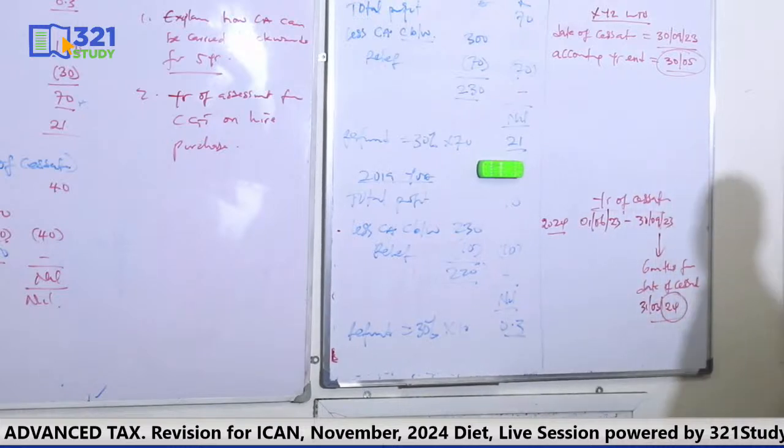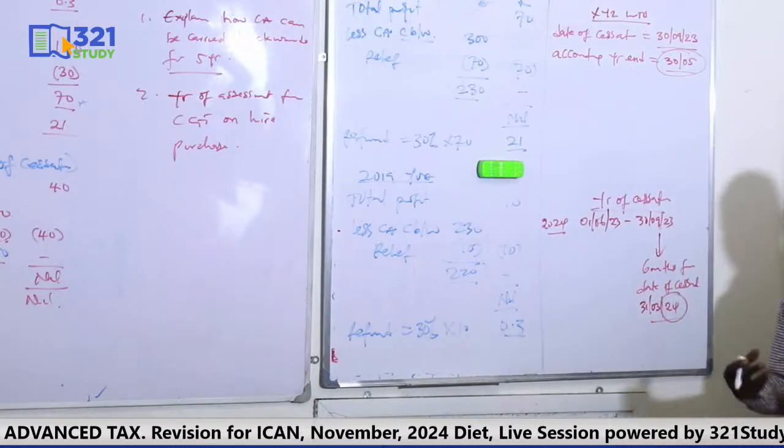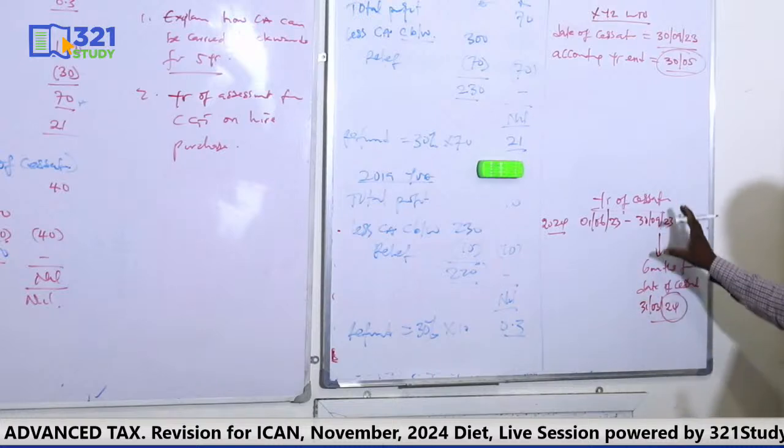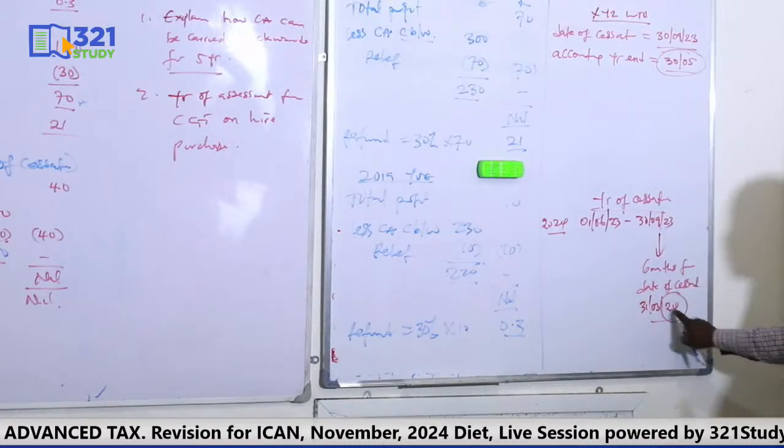So when you count 6 months, any year it falls, that's the tax year you use in the year of cessation. Once you count 6 months, any year it falls, that will be your tax year in the year of cessation. That's how you determine it.